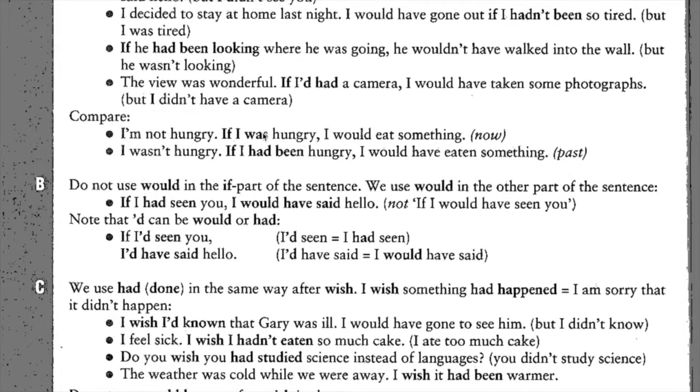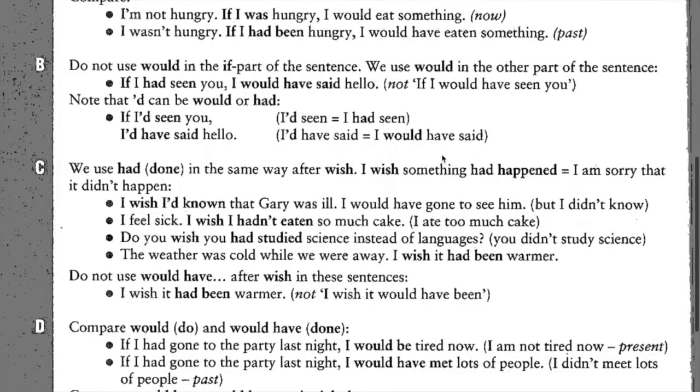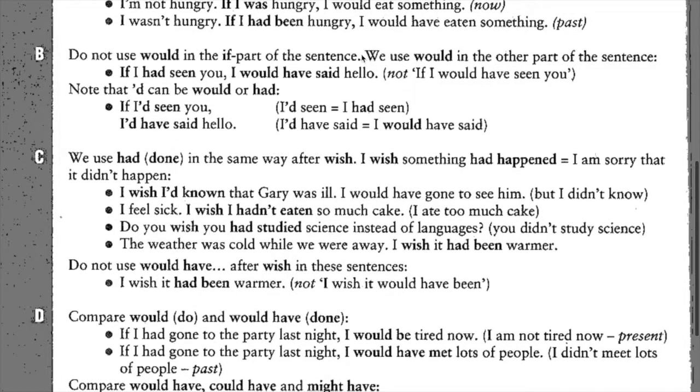And then we go to the third conditional. Had plus past participle, and then would plus have plus past participle. Okay? So they're saying here, do not use would in the if part of the sentence. We use would in the other part of the sentence. If I had seen you, I would have said hello, not if I would have seen you. Okay, so we have to be careful with this.